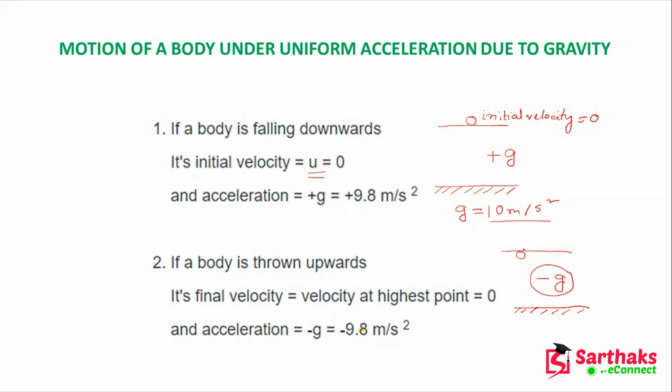And whenever it reaches some height, at that time the final velocity, denoted by v, equals 0. Remember one thing, whenever the particle is moving towards gravity, at that time plus g. Whenever it is against gravity, at that time you have to consider minus g. Okay.